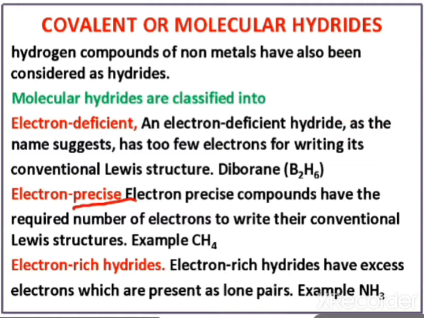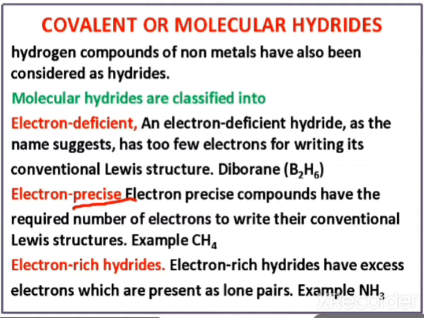So precise means these are the hydrides in which the central metal or central non-metal, whatever that is, the central element, its octet is completed. Electron deficient hydrides have fewer electrons. Electron precise hydrides have a fixed number of electrons. 8 electrons are there. For example, CH4.